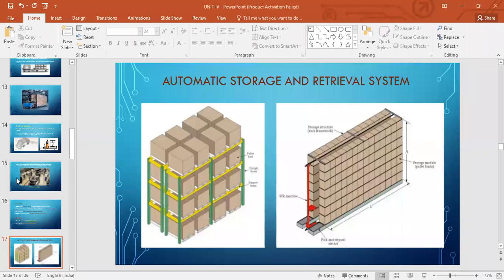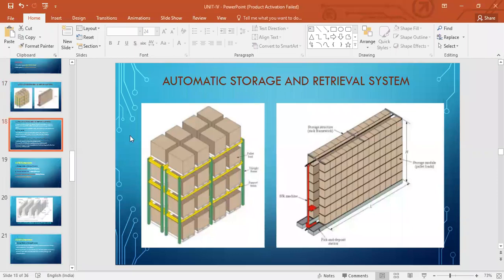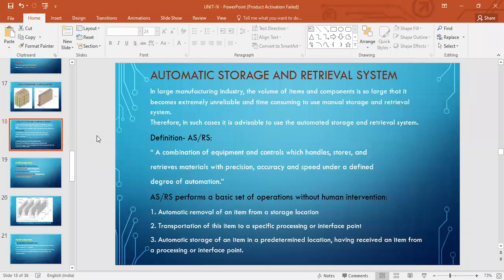I'll explain this, but before that, let us go to the next slide. You see, in large manufacturing industry, volume of items and components are large, right? That's a practical problem. It becomes extremely unreliable and time consuming to use manual storage and retrieval system. Now we're trying to understand why we are going for automatic storage and retrieval, because of the volume of items involved and the size of them, right? And there are too many components.